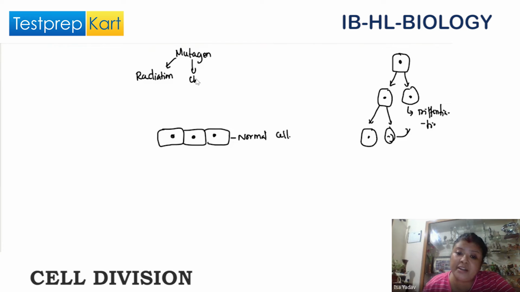Mutagen can be certain chemicals. Mutagen also can be some kind of gases, or x-rays.